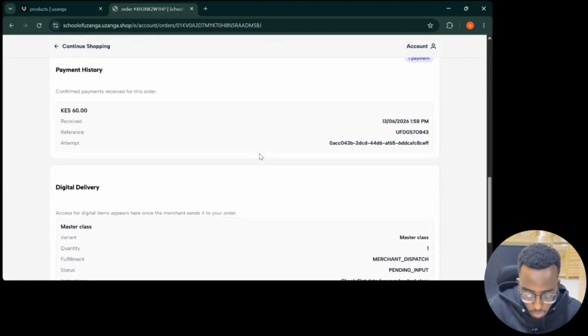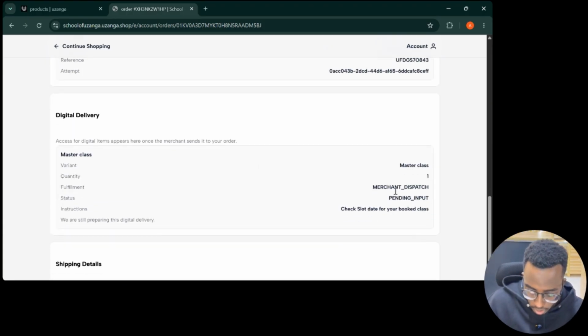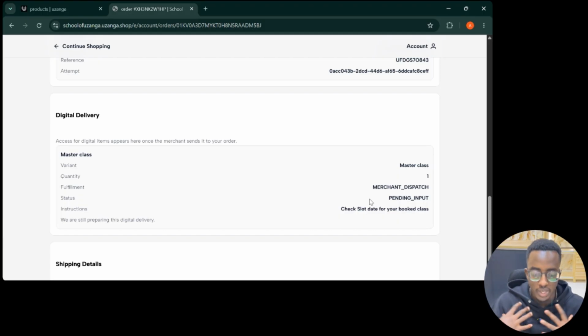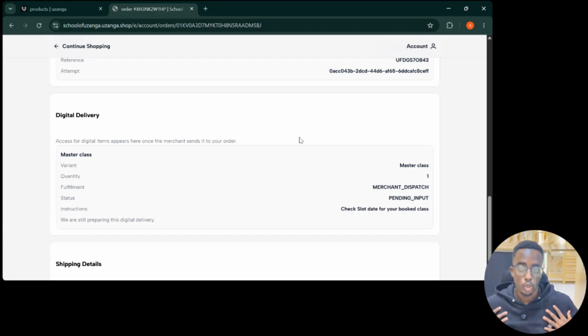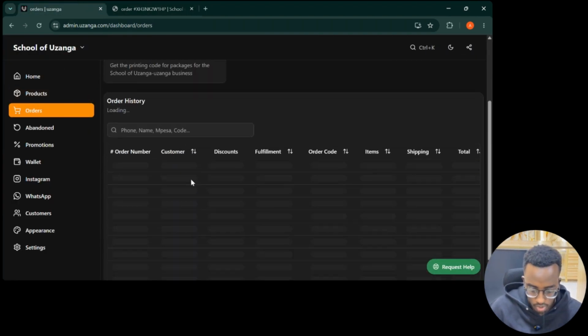And now this is what the customer sees. This is the order link. This is the link for the order. So digital delivery. We're waiting for the merchant to dispatch your info to you. So me as the merchant, since when I've been notified, now it's my job to now log into the admin. So we come to orders. We see the order here.